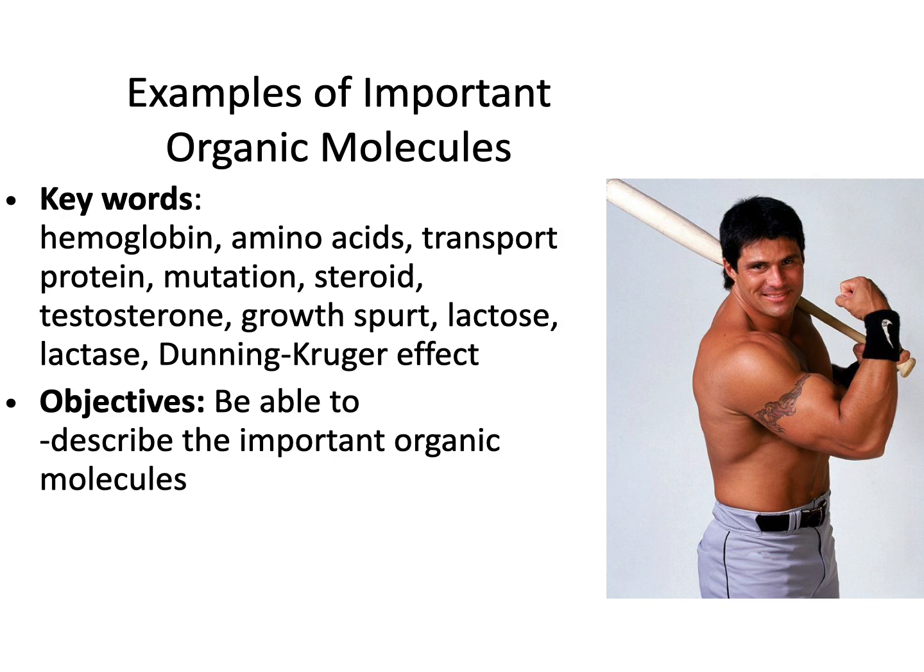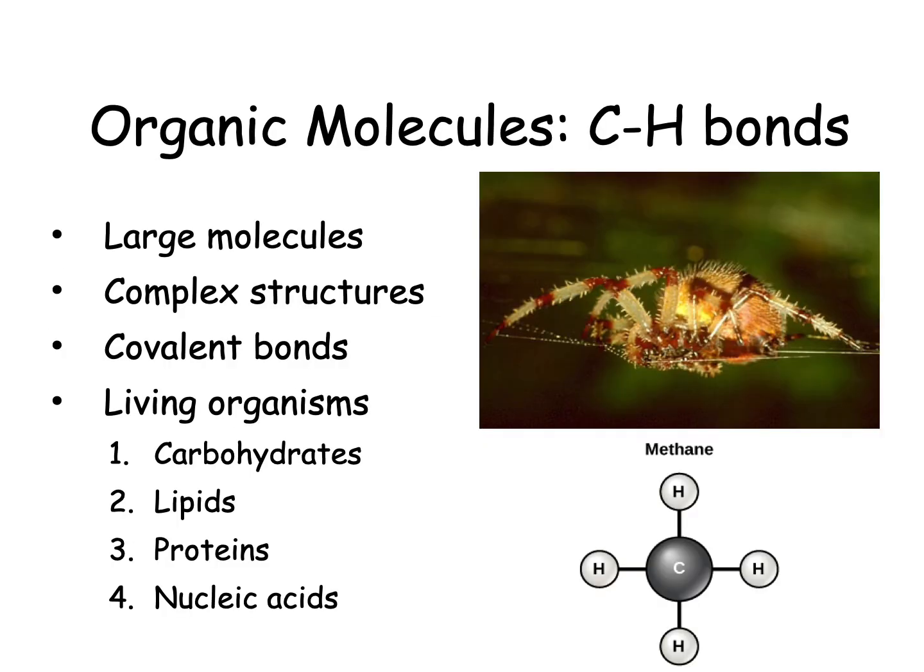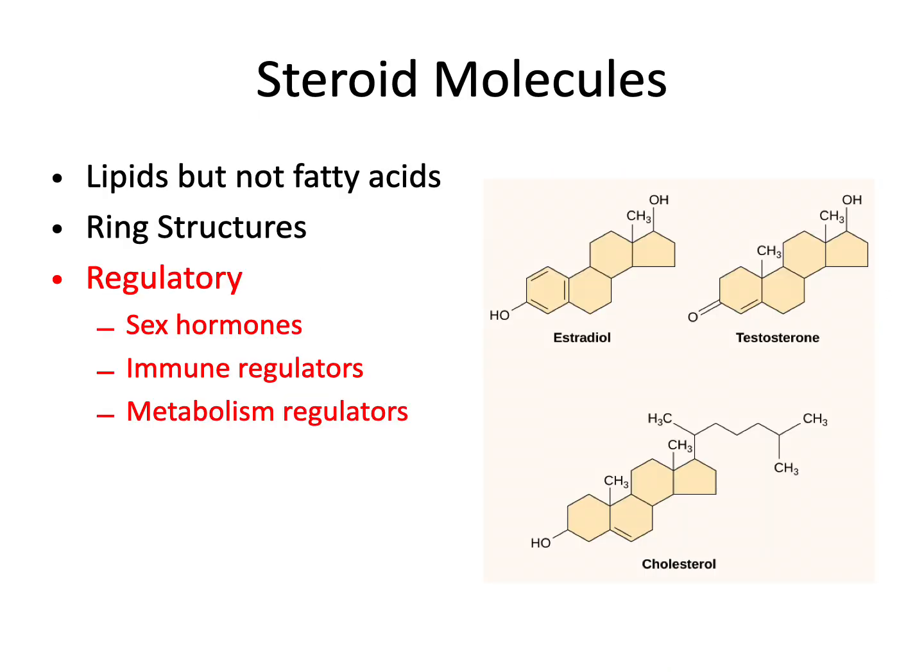and it kind of showed the importance of one type of organic molecule. Remember, organic molecules are large molecules with very complex structures. They're covalently bonded together and they contain lots of carbon and hydrogen atoms. And so we're going to talk about carbohydrates, lipids, nucleic acids, and proteins. The first one we're going to talk about are a group of molecules called the steroids.